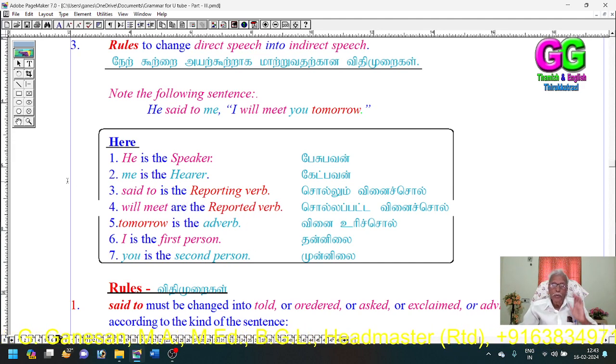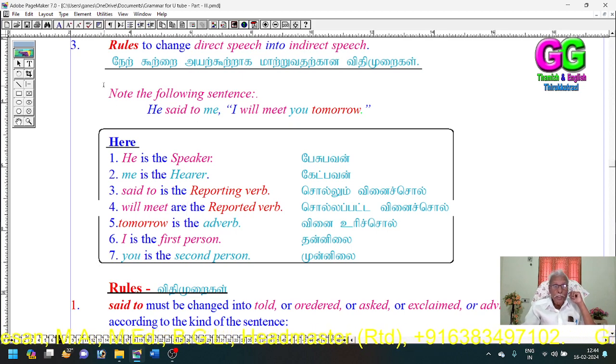There may be from one to four verbs in the direct speech. Will meet are the reported verbs. Then tomorrow is the adverb. I is the first person. You is the second person. There are seven parts I have given here.